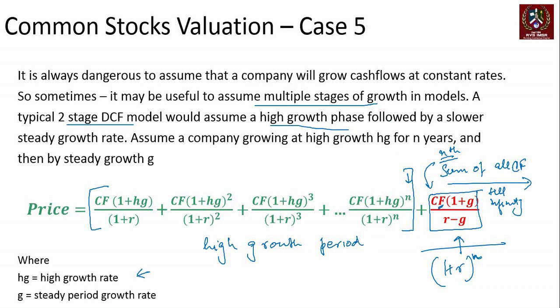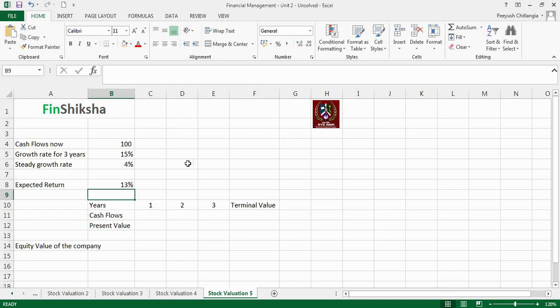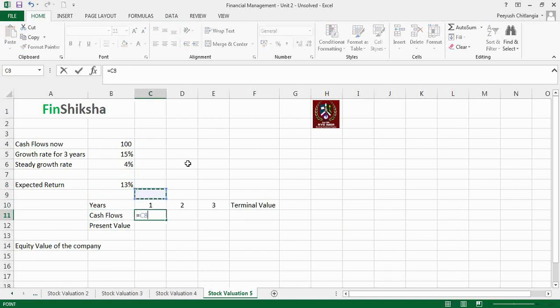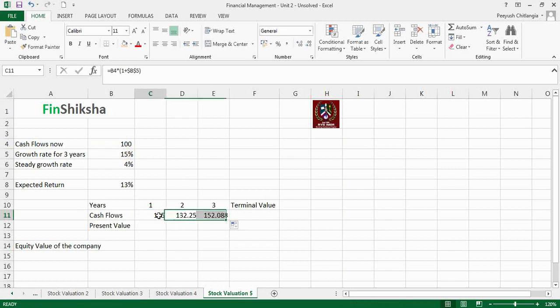Let's take an example of this as well. So we go back to our Excel file and we see cash flows at this point of time are 100. Growth rate for 3 years is 15% and steady growth rate is 4%, right? So let's first find out the cash flow here. Today the cash flow is 100, which means next year would be 100 into 1 plus 15%, correct? And we can freeze 15%. And then it would be this into 1 plus 15%, and so on and so forth. So for 3 years, these are the cash flows which are available.